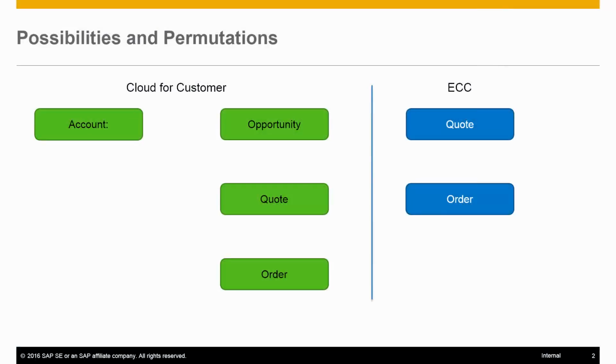Okay, it's time to do a quick summary. Whether you have an opportunity or not, we've been working with Cloud for Customer in different permutations of creating quotes and orders in Cloud for Customer or related to follow-up transactions in ECC. There are a lot of possibilities out there. For your end customer and for a demo, figure out which one or two make the most sense instead of confusing them. Hopefully I've covered most of them.